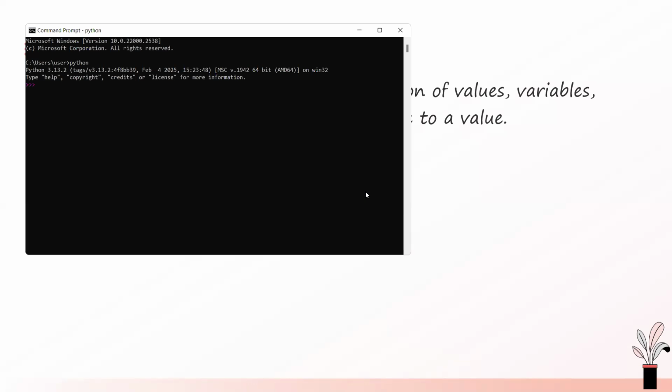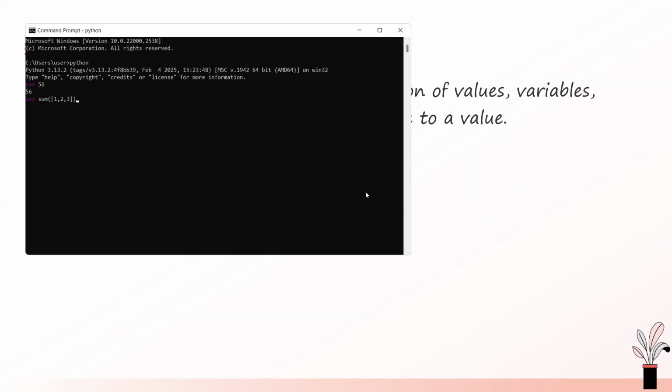Why am I stressing this point? If I do something like this, an integer literal is an expression. Python read it, evaluated it and printed it out for me. You're right, even literals are expressions. If I make a function call and say sum and I pass in 1, 2, 3,